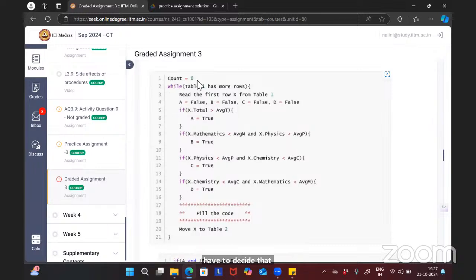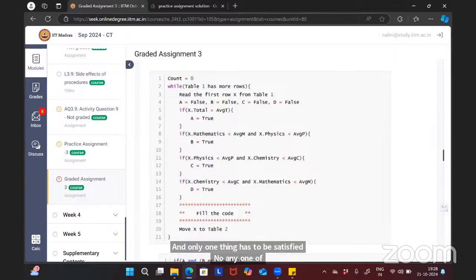Count equal to 0 while table 1 has more rows. Read the first row. Initially A, B, C, D, everything is false. A is made true when the total is greater than the average total. If mathematics is less than the average and physics is less than average, then B is true. If physics and chemistry are less than average, then C is true. But at only one the thing has to be satisfied. No, any one of the things is to be satisfied.